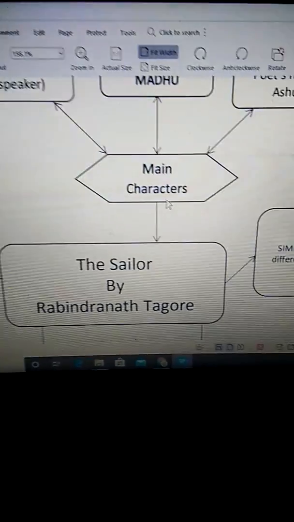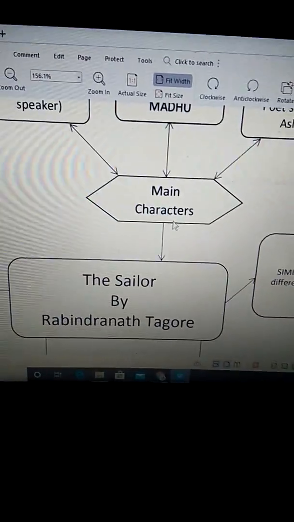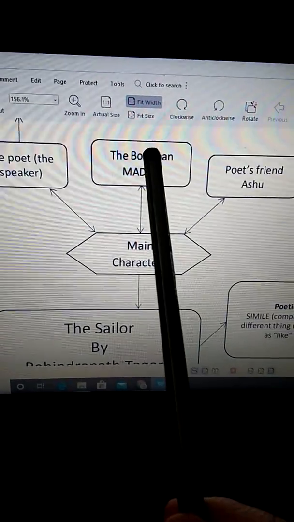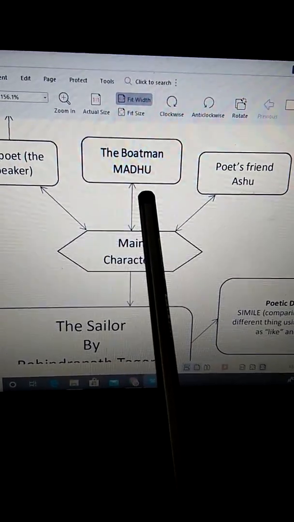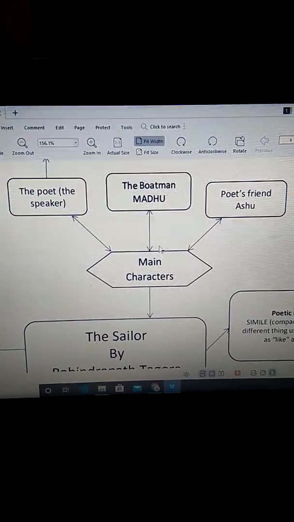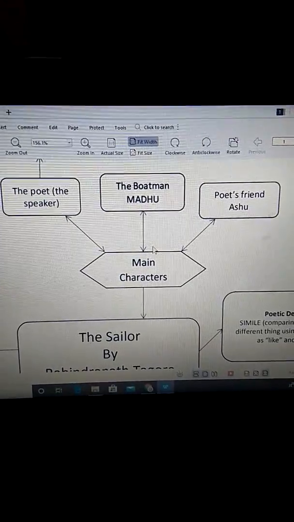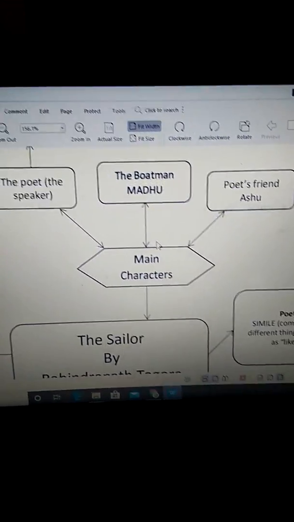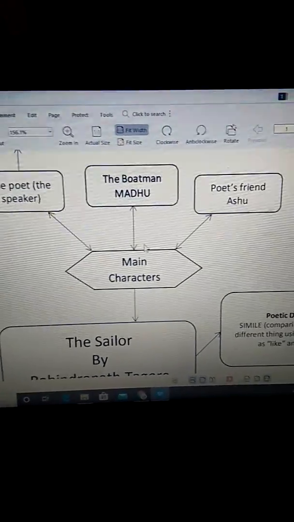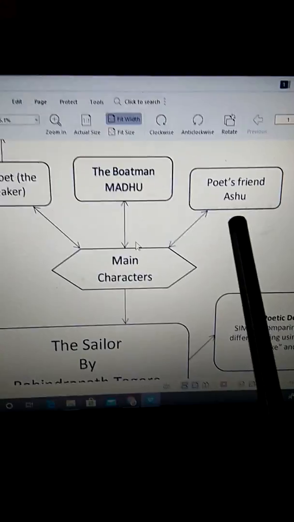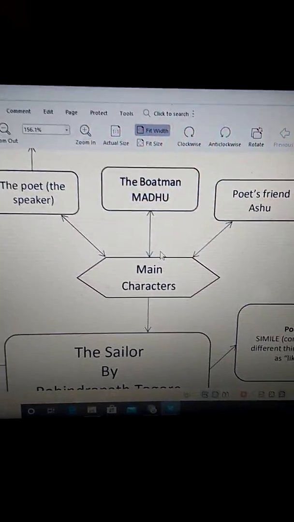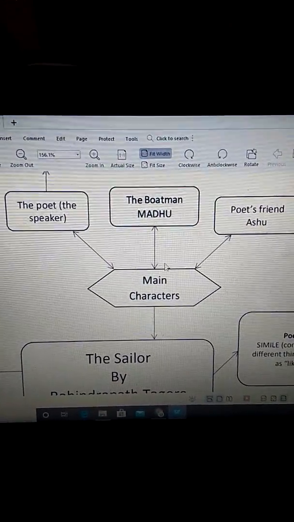Okay. What are the main characters of the poem? There are three characters in the poem. One is the boatman Madhu. What does boatman Madhu do? He moored the boat in the wharf of Rajganj, right? The poet or the speaker of the poem and his friend, the poet's friend, what was his name? His name was Ashu. So there are three characters in the poem. Okay.